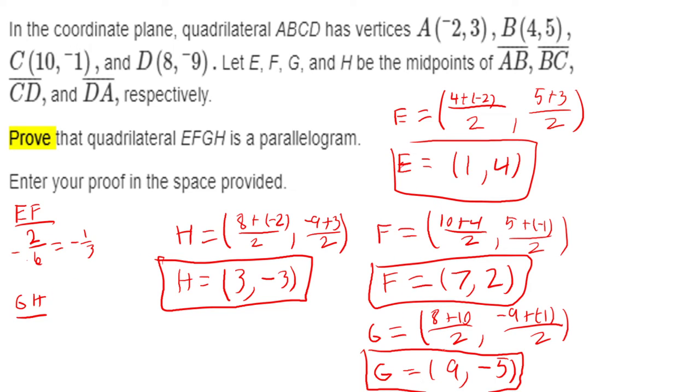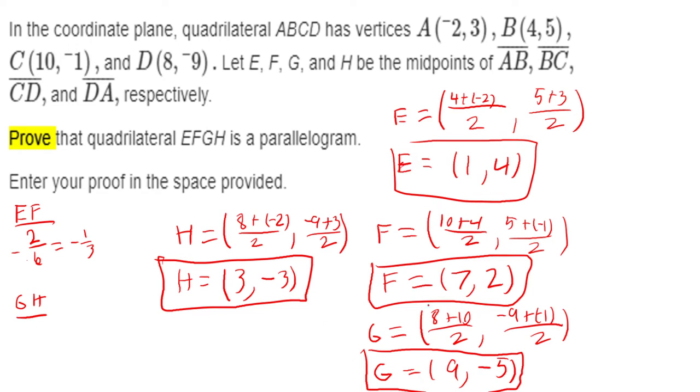For GH, we have 9 minus 3, which would be 6, and then negative 5 minus negative 3, which would be, whoops, I did it the wrong way again. Sorry, guys. Should be y's.